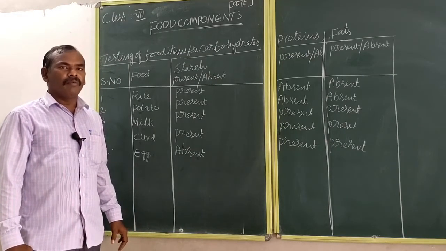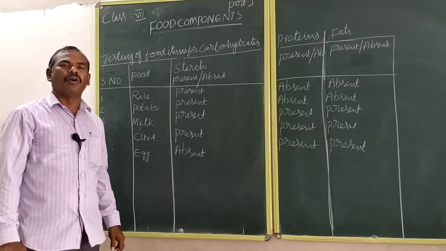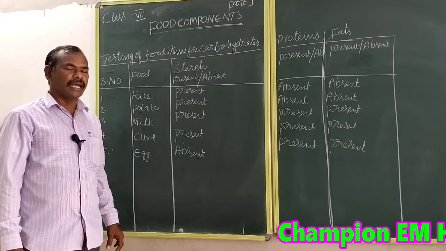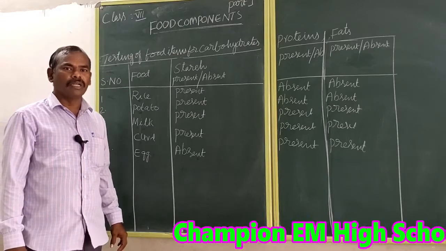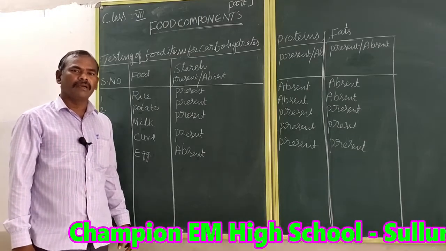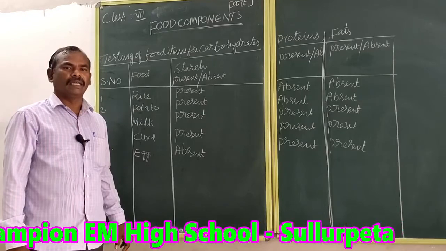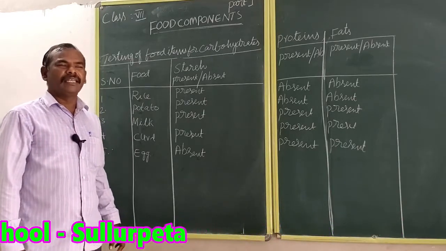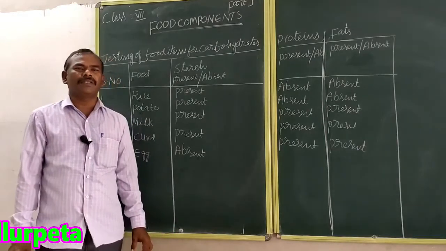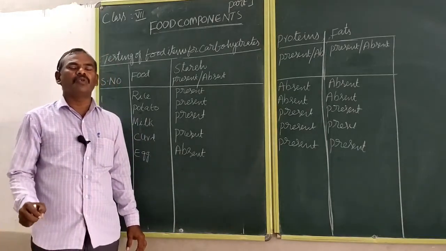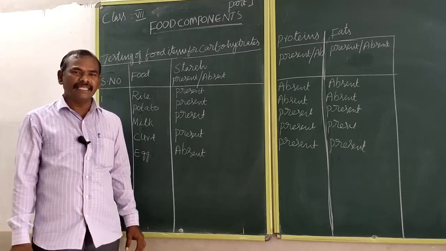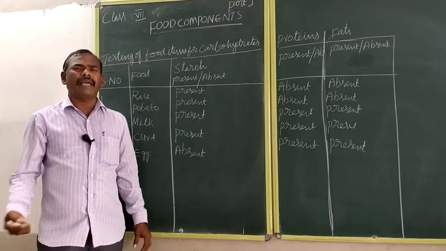See, the body requires all types of food components like carbohydrates, proteins, fats, vitamins, minerals, etc. Next, at the time of adolescent age, meaning the age between 13 to 19 years, also known as the teenage, the body requires more energy.